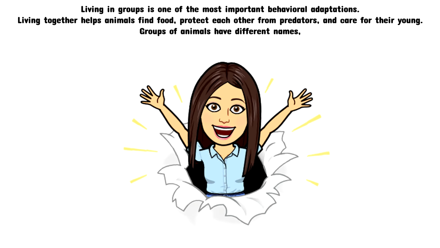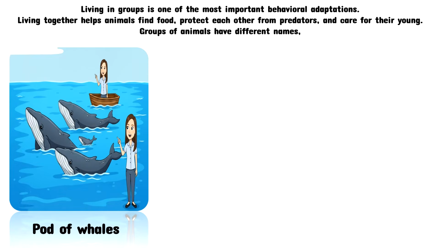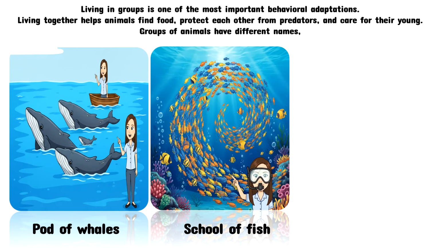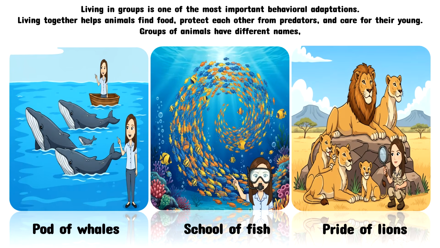Some animal groups have unique names, such as a pod of whales, a school of fish, or a pride of lions. These groups can be big or small. Some groups have hundreds of animals, while others have just a few animals.